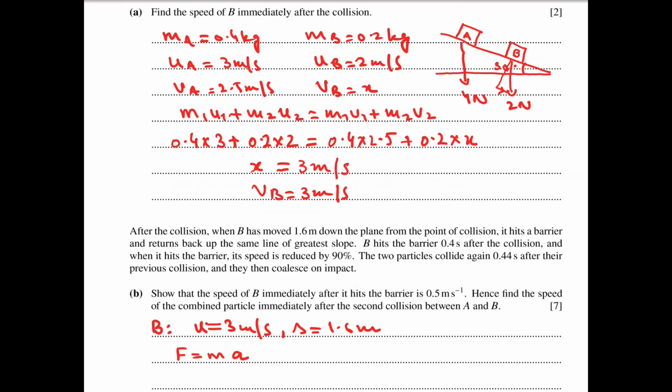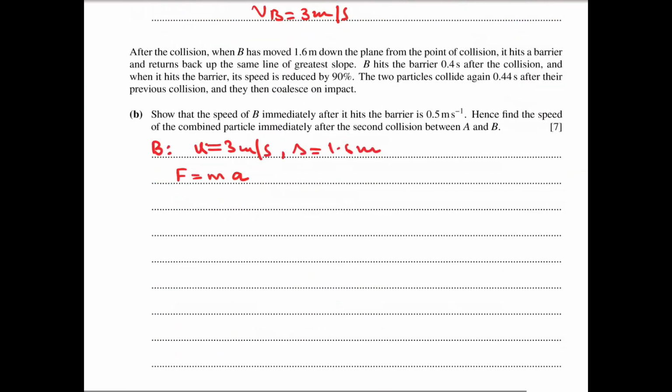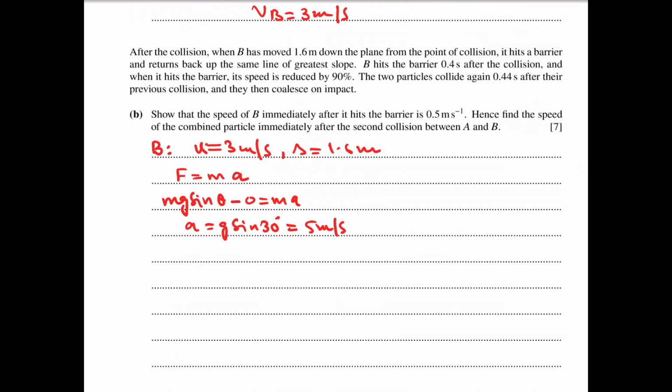This component is mg sine theta. As the plane is smooth, there is no resistance force. So mg sine theta minus 0 is equal to m into a, and a is equal to g sine theta. The acceleration is 5 meters per second squared.